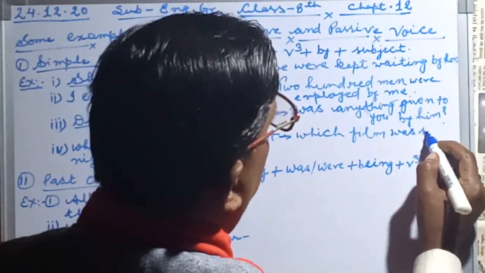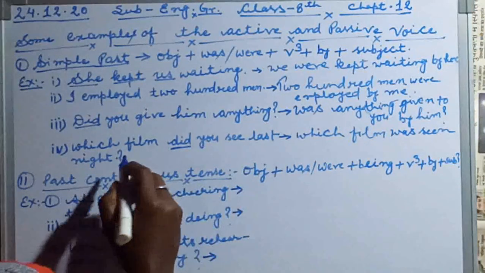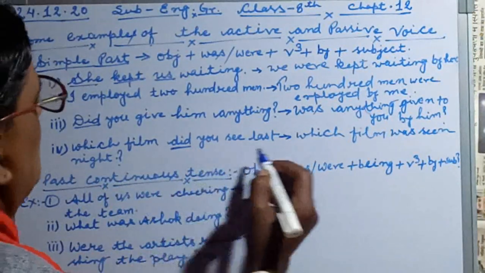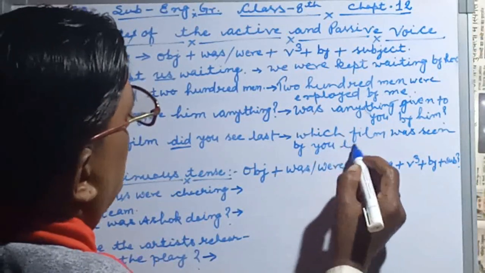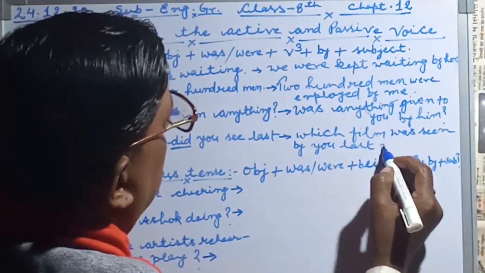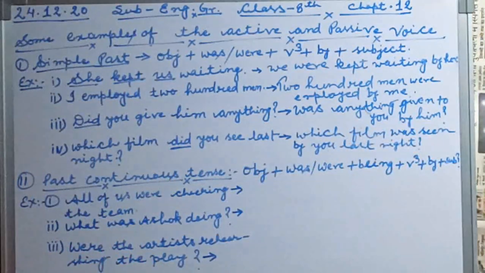Which film was seen last night by you? Question mark like this.